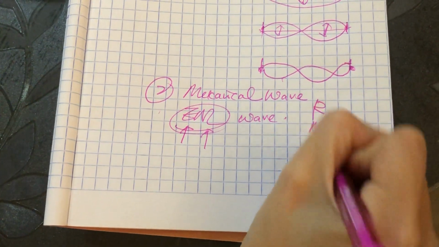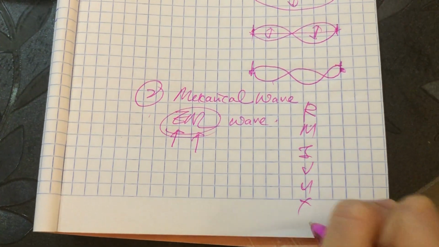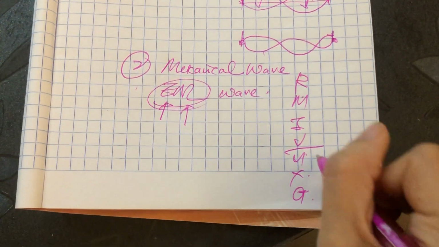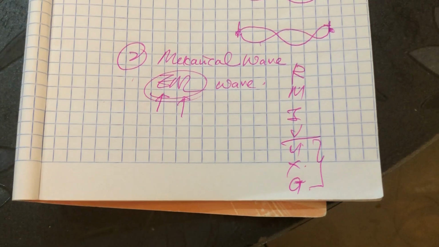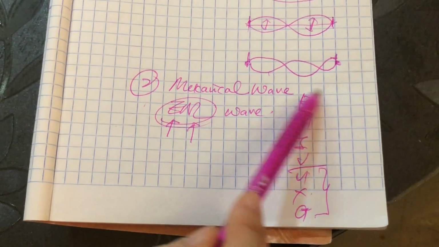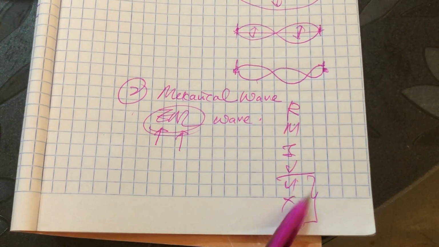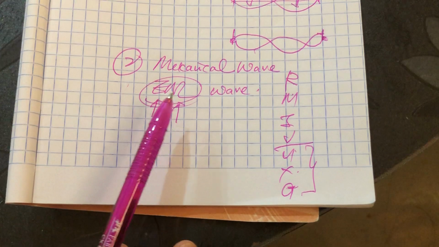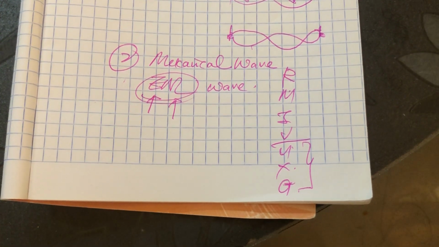Radio waves, ultraviolet, sorry class. Okay, ultraviolet, X-ray, and gamma ray, these three are ionizing waves. The whole series of waves that we learned in Form 3 is actually EM wave, meaning that they are made up of an electric field and a magnetic field, which are 90 degrees to each other.